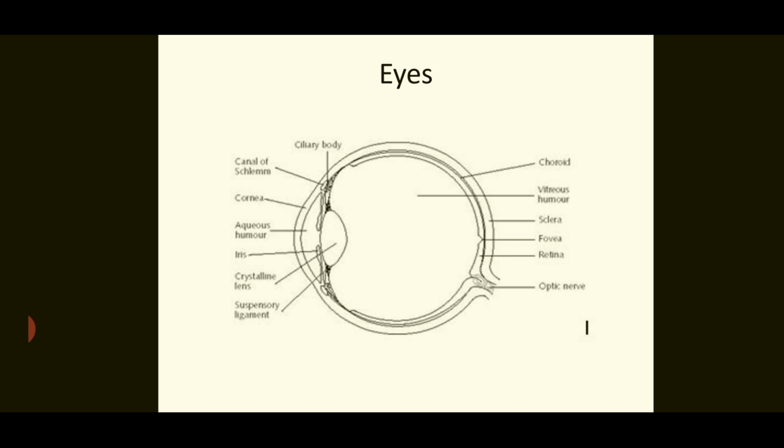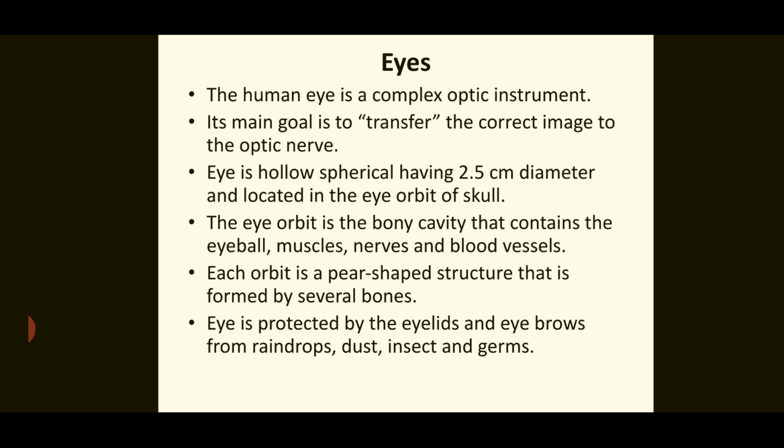My dear students, now what is the function of all these organelles? I will discuss serially in my slides. Now let's discuss the eyes. The human eye is a complex optic instrument. Its main goal is to transfer the correct image to the optic nerve.